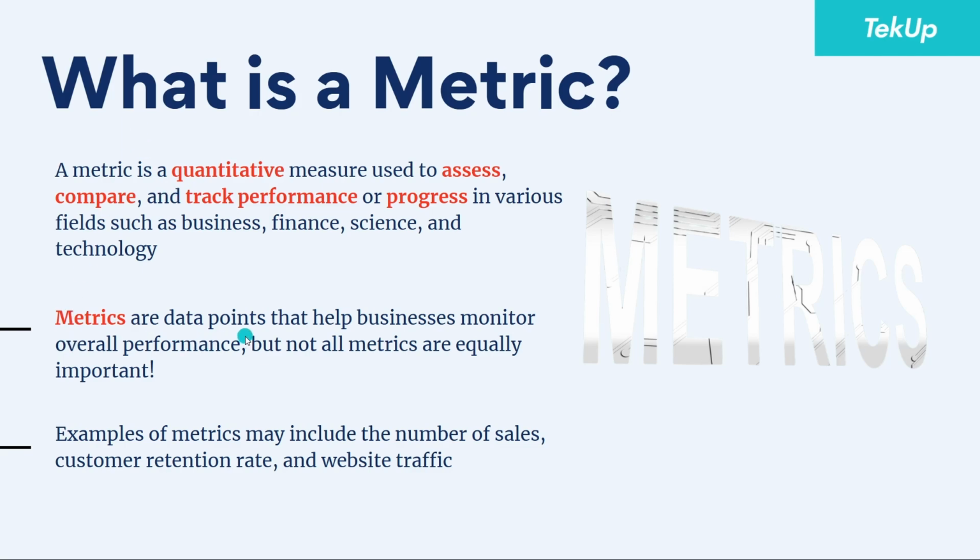Metrics are data points that help businesses monitor overall performance, but not all metrics are equally important. This is simply telling us that while some metrics are important, some metrics are not as important as the rest. Examples of metrics may include number of sales, customer retention rate, and website traffic. For example, total number of sales, customer retention rate, and website traffic. So these are all examples of metrics.